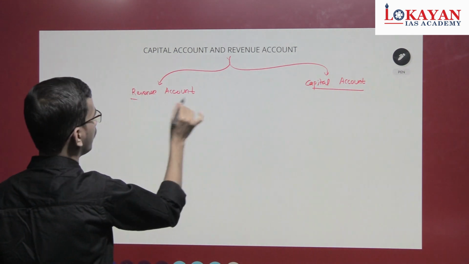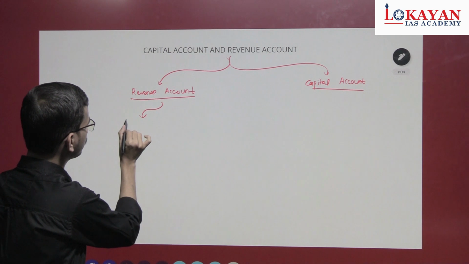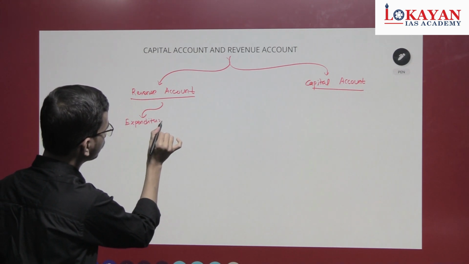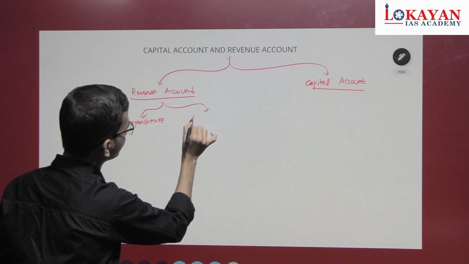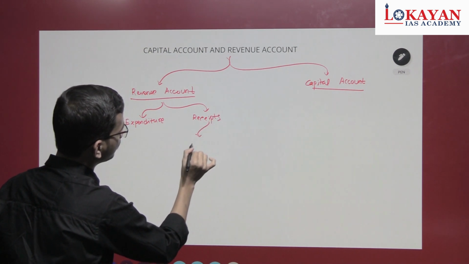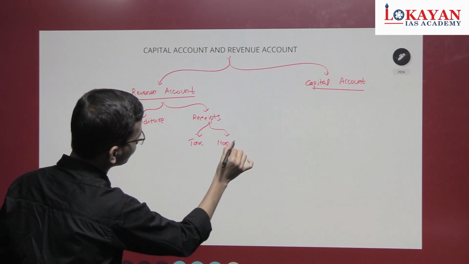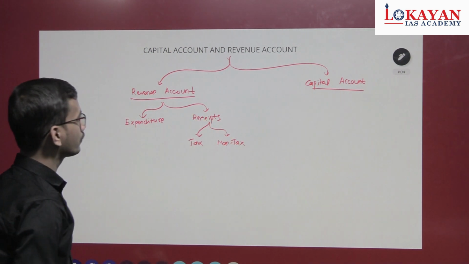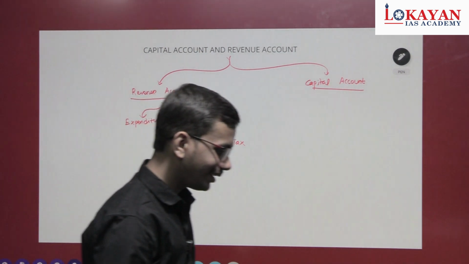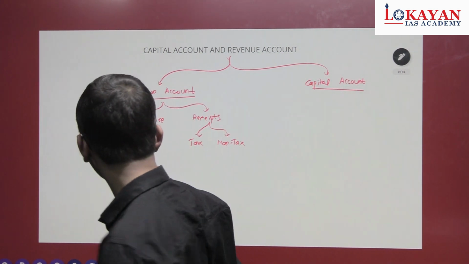Okay. Under revenue account, we have two heads: expenditure and receipts. Under receipts, tax receipts and non-tax. What are the major components of revenue expenditure? Expenditure incurred by state which will not result in asset creation.